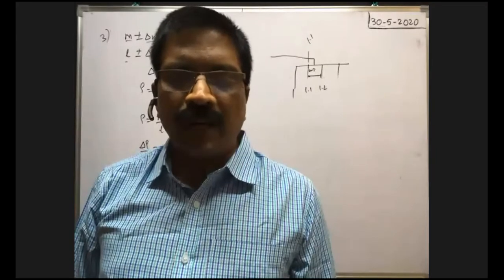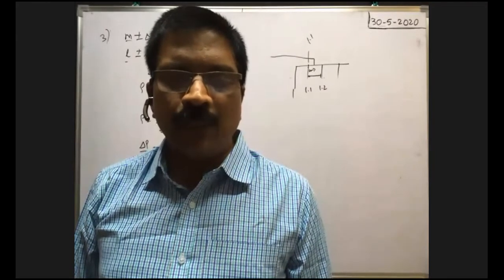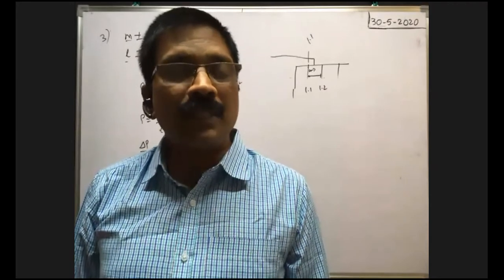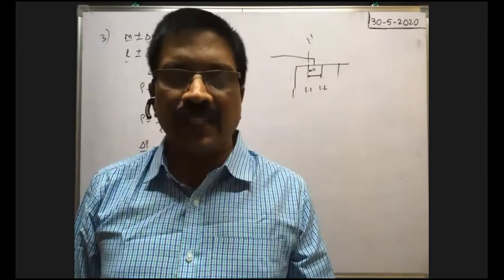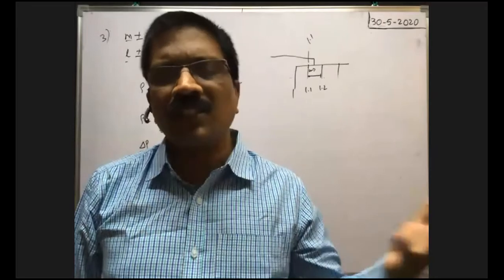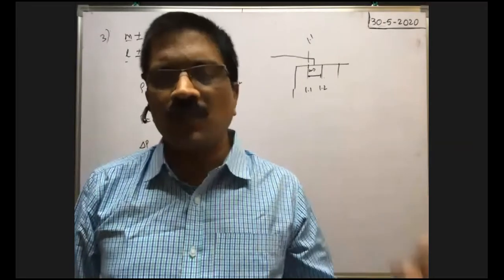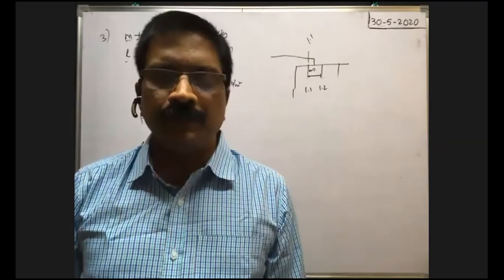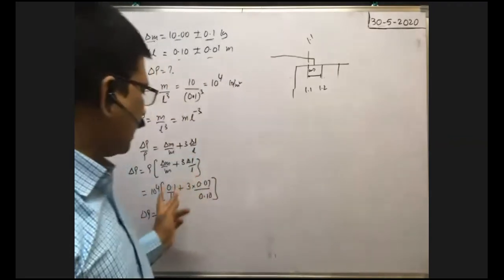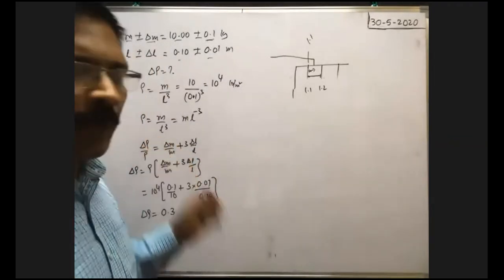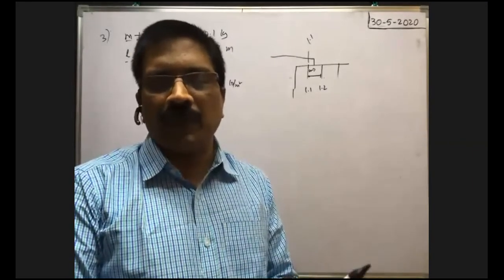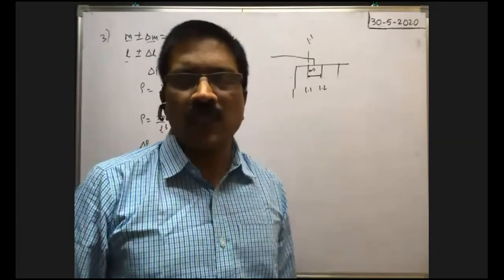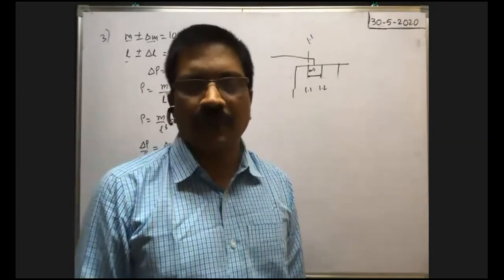What if they ask minimum error? Should we take negative? Negative depends on the atmospheric conditions also. If the temperature falls, there is a negative error, length decreases. If temperature is increased, then there is a positive error. Based on the conditions we can say. That's why we have written plus or minus. Maximum decrease in error or maximum increase in error. That's why you have to take the positive value. That may be positive or negative. Maximum possible error we have to find.